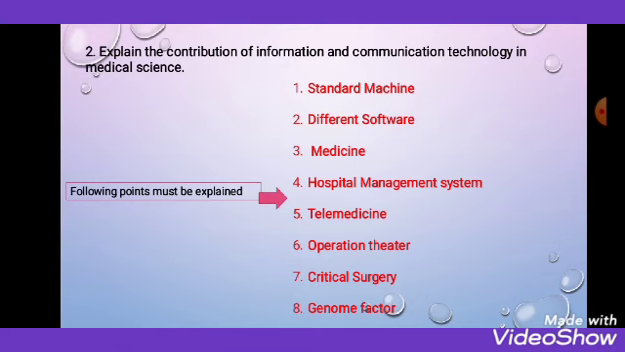Number seven, you see critical surgery. Some of the critical surgeries that are very rare, doctors try to show for their students. That will be helpful. And the last point is the genome factor. What is it? The genome factor, you can say, is a combination of RNA and DNA. So doctors are going through different types of experiments and inventions to solve the mystery of the genome.